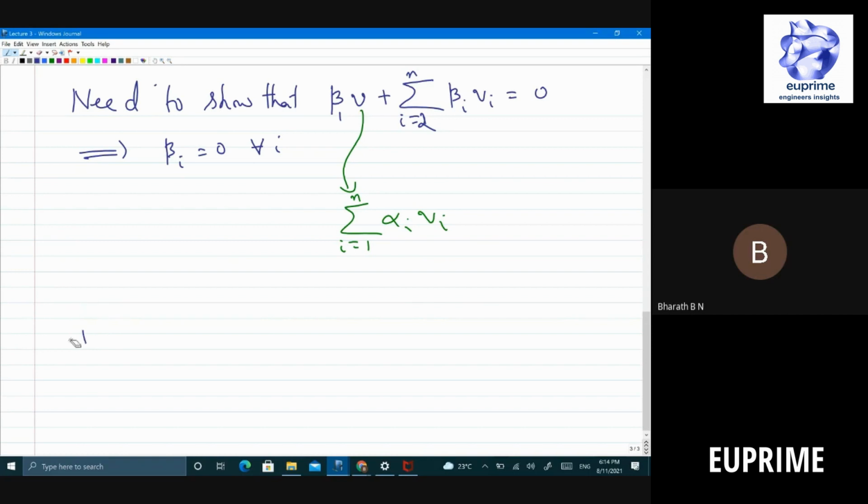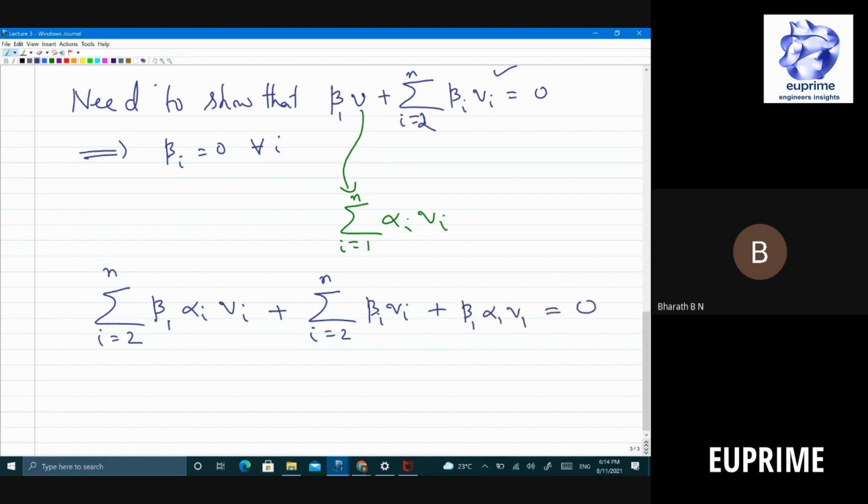So let me write it like this. I'll say i equal to 2 to n, alpha i Vi comes from here and there is a beta 1, right? So beta 1 alpha i Vi, okay, this is fine. Then i equal to 2 to n beta i Vi, that comes from this, plus I have to write the first term. What is the first term? Beta 1 alpha 1 V1, right, equal to 0.